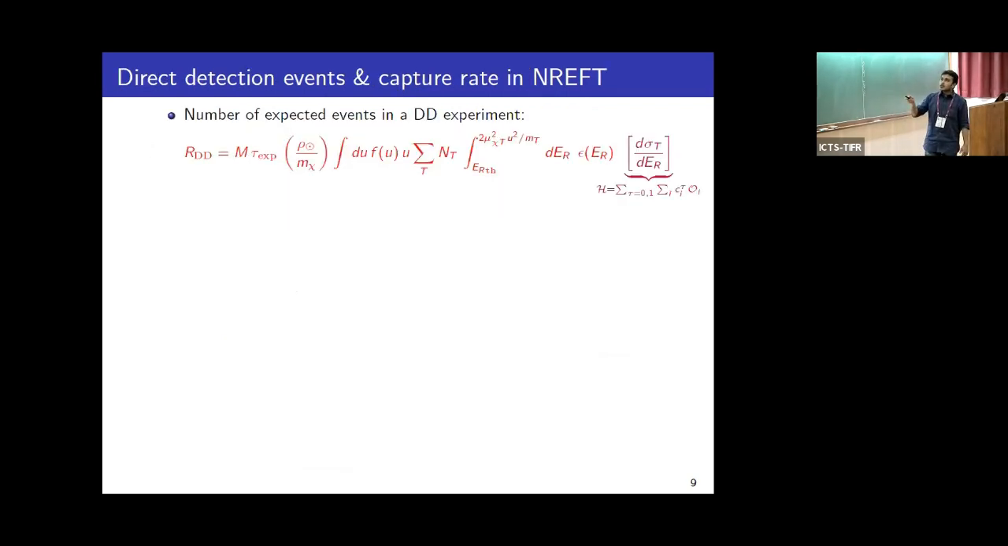Now, using the effective Hamiltonian, one can obtain the differential cross section for WIMP-nucleus scattering, which can be used to calculate the number of expected events in direct detection experiments in this way, where epsilon is the efficiency of the detector, nt is the number of targets per unit mass of the detector, m is the total mass of the detector, tau is the time exposure, rho is the local dark matter density, and fu is the WIMP speed distribution.